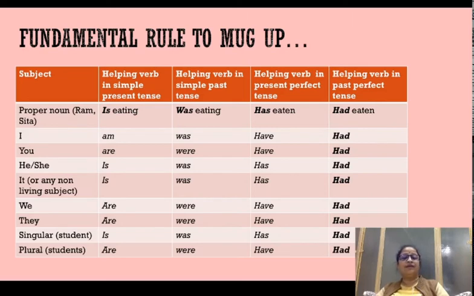You always takes are, he and she always take is in present tense, whereas in past tense pronoun, proper noun Ram and Sita would take was, I would take was, you would take were, he and she take was. I was living, I was eating, he was going to school, it was, we were, they were going to school, student was going to school, students were going to school in the past tense.